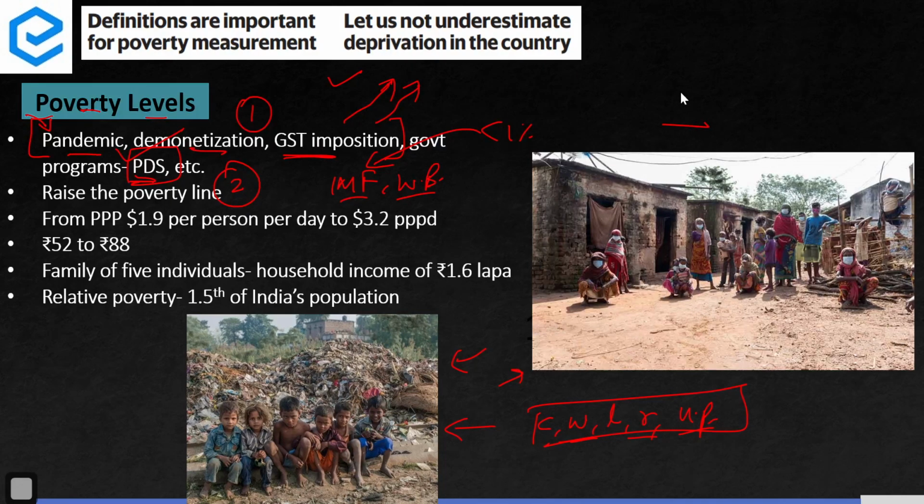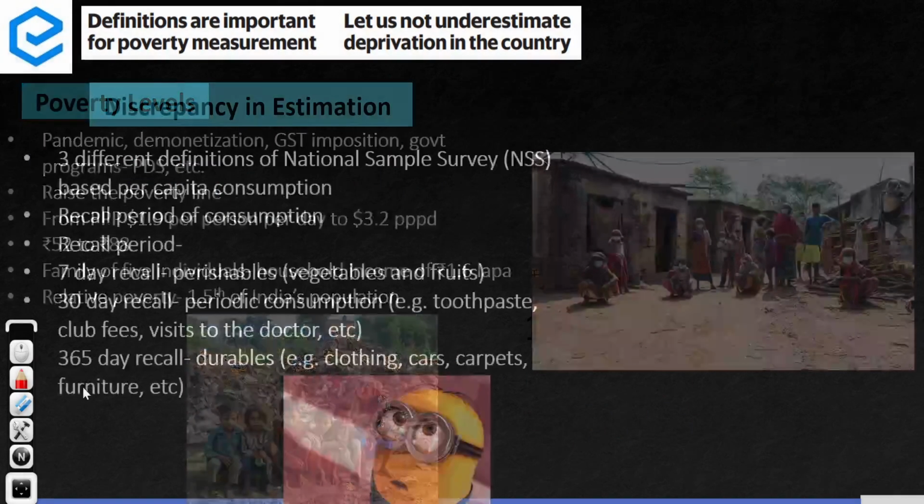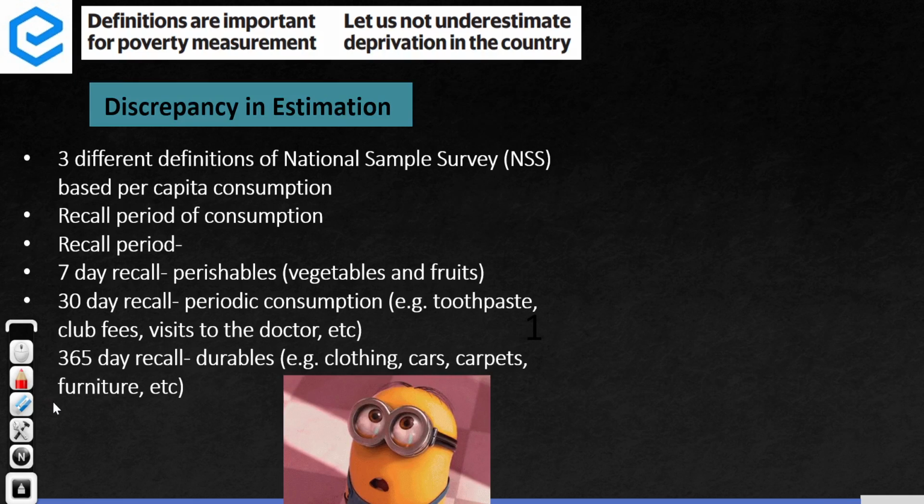So can we raise the bar? Earlier the bar was $1.9 per person per day consumption, and now we want to raise it to $3.2 per person per day. If we raise the bar, the government will have better targets, with 20% of people within the extreme poverty line. So they will have more and better targets to work on, and then India's population will be better off than before. These are the two reasons. At 3.2 lakh rupees per annum, there would be 20% of India's population in this bracket.